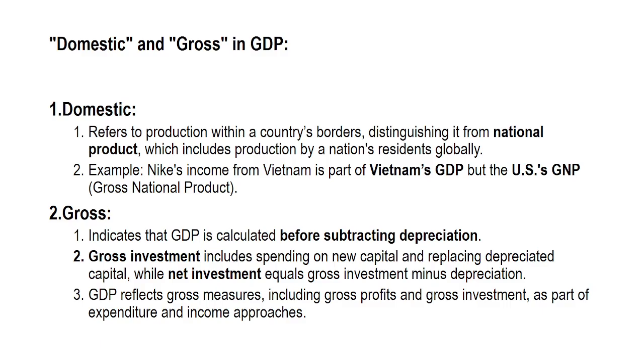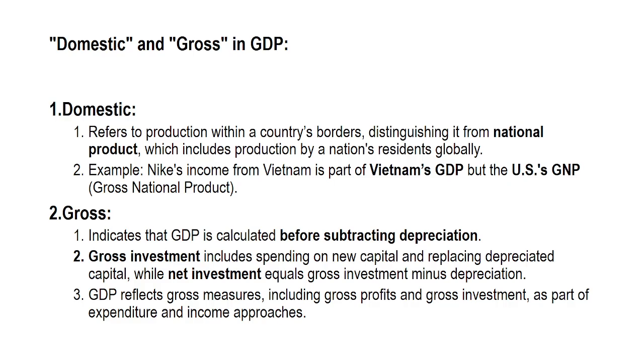For example, if Nike earns income from selling shoes in Vietnam, that income is counted in Vietnam's GDP because it is produced within Vietnam. However, it counts as part of the US GNP because Nike is a US company. So domestic production only counts what happens inside the country, not who owns the company or the resources.